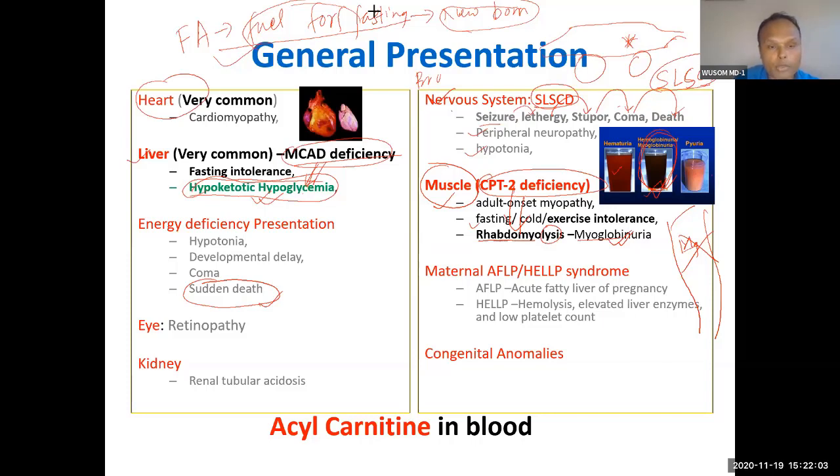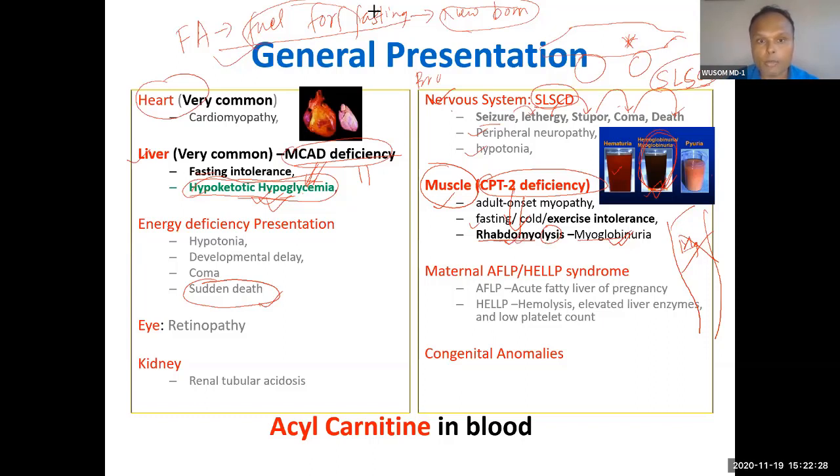I will explain how it happens. Hypoglycemia means fasting intolerance, so you can correlate this as well. If you have to remember MCAD deficiency in two words, remember hypoketotic hypoglycemia. Two very rhyming words. So memorize this: hypoketotic hypoglycemia.